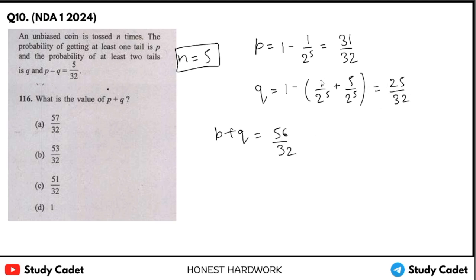Did I do something wrong? This is 6, so 32 minus 6 will be 26. So it will be 26. Now we have 57 upon 32. So 57 upon 32 should be the right answer.